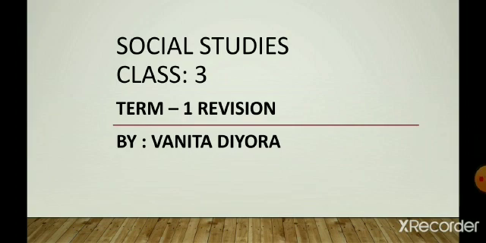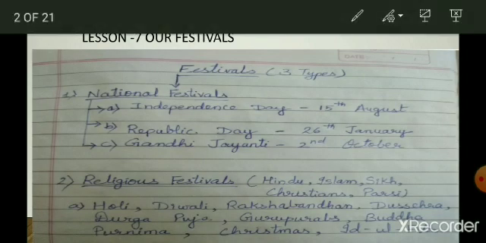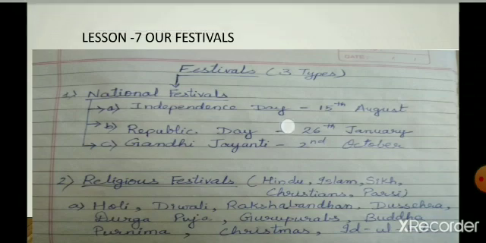Today we are going to do revision of term assessment for grade 3 in SST. Let's begin, children, the revision from lesson number 7, our festivals. As children we know that there are three types of festivals in India. National festivals. Which are the national festivals?